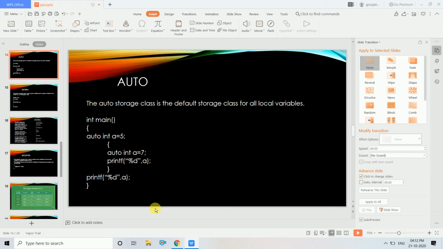If you look at the program, auto variables can be accessed only within that bracket. In this bracket, auto int a is equal to 7. So when it prints a, the value of a will be 7. Inside this bracket, a will be 5. So the output of this one will be 7 and 5. You can run this in the compiler and see the output. So the scope is within that bracket, within that function. That's it. Next we'll go to the next storage class.